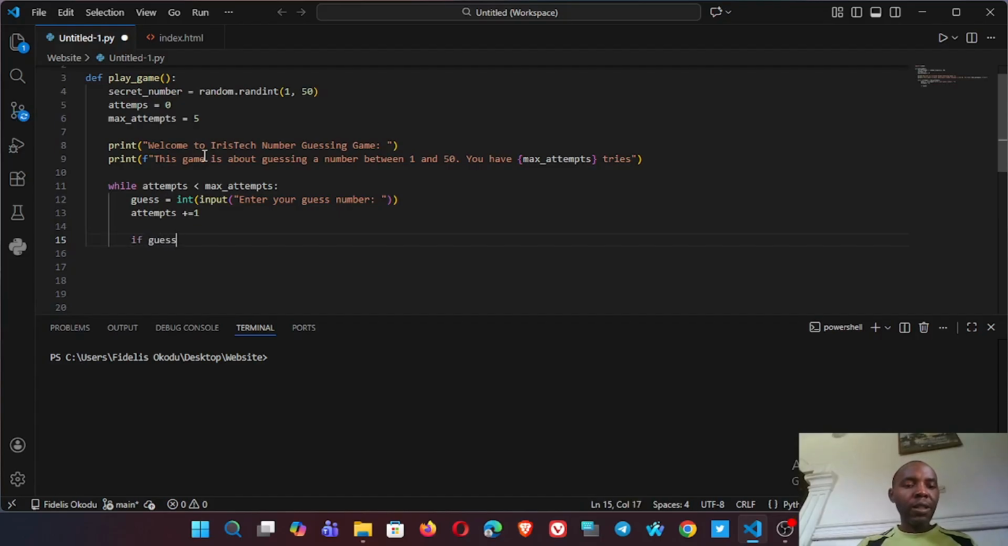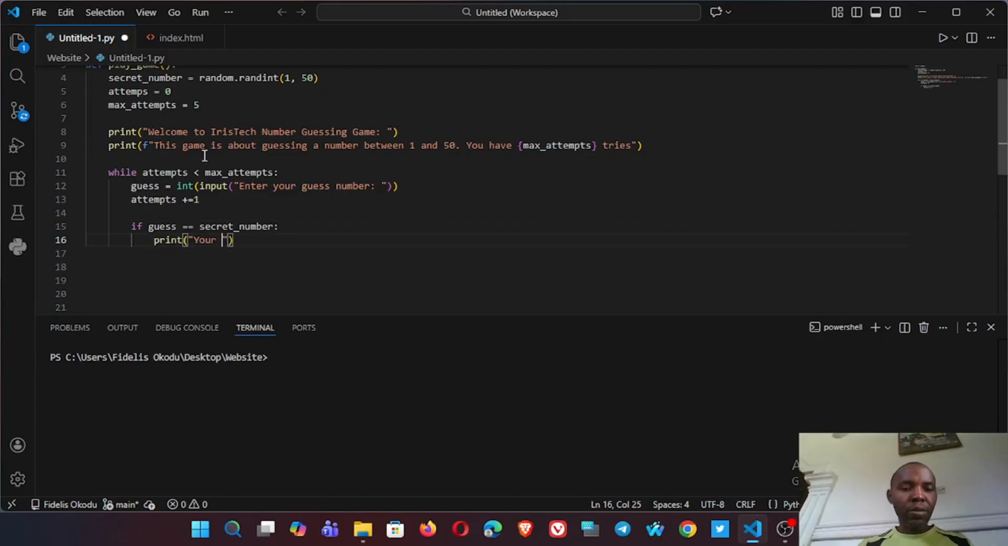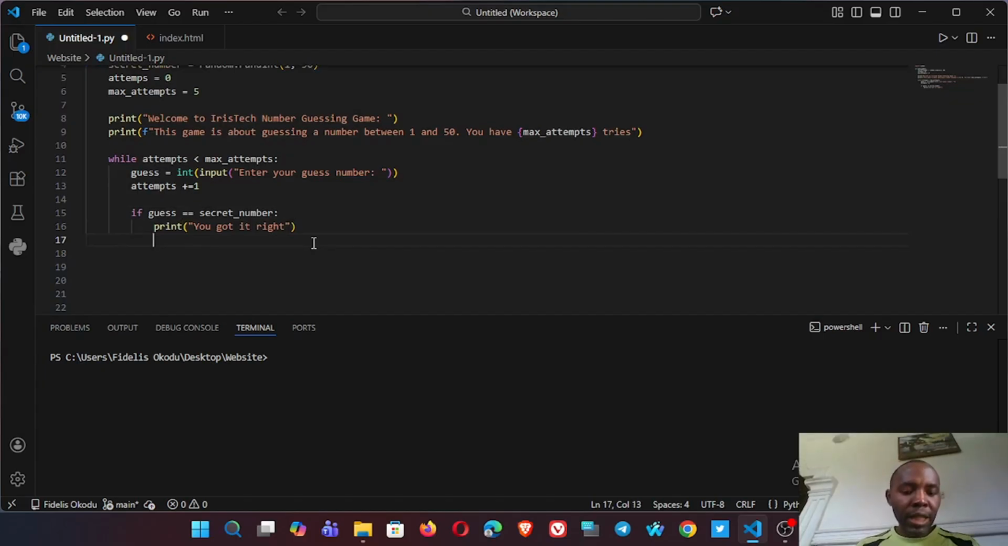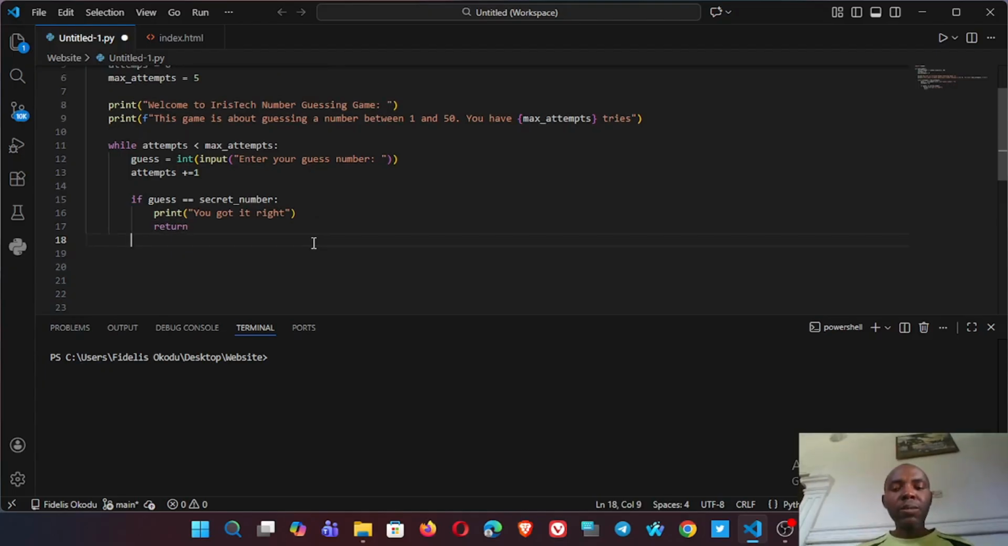If guess equals secret_number, print you got it right. As long as the player got the number right, then the game will end. So with that, we'll go out of the loop by using return. What if the player didn't get the number right?